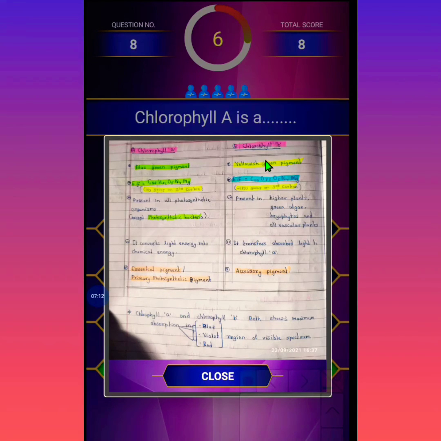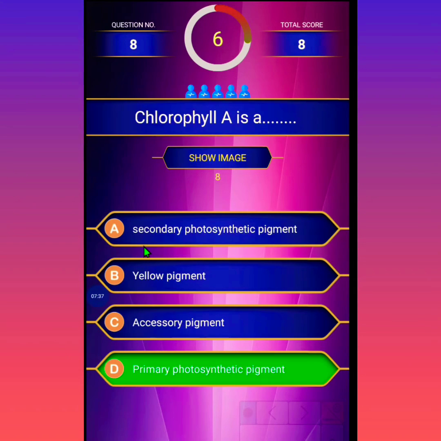And this is about chlorophyll B. It is a yellowish green pigment, with a CHO group on the third carbon. It is present in green algae, bryophytes, and all vascular plants. It transfers absorbed light to chlorophyll A. It is an accessory pigment. This is also helpful for the difference between chlorophyll A and chlorophyll B. So we can go next.